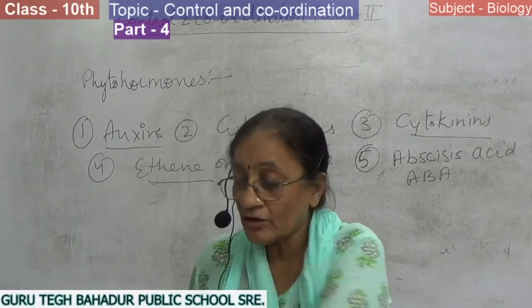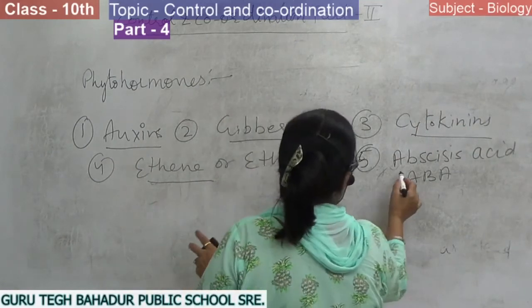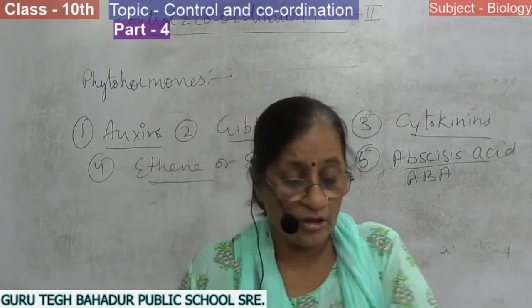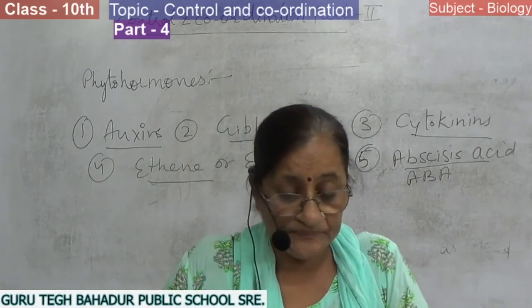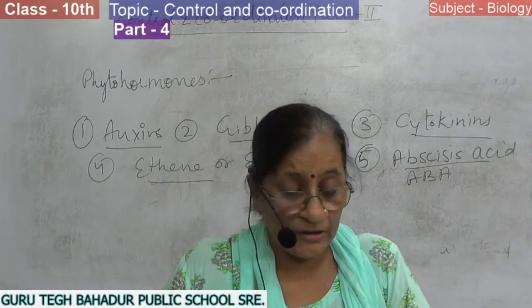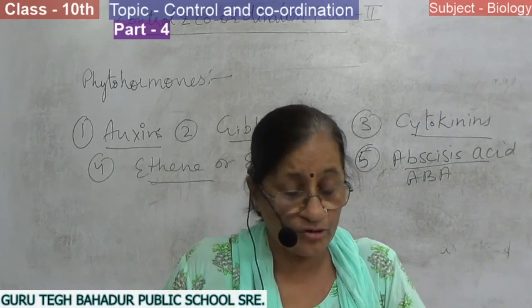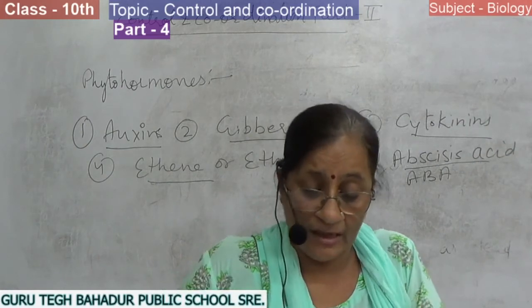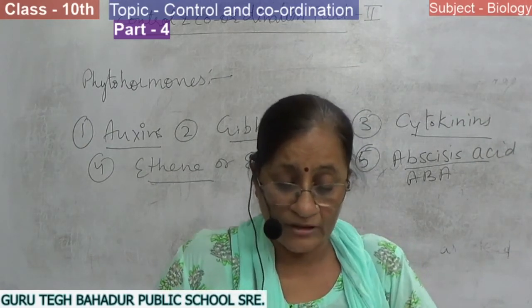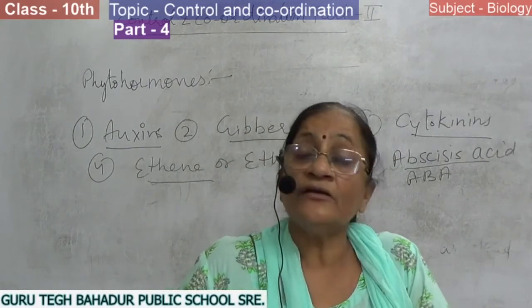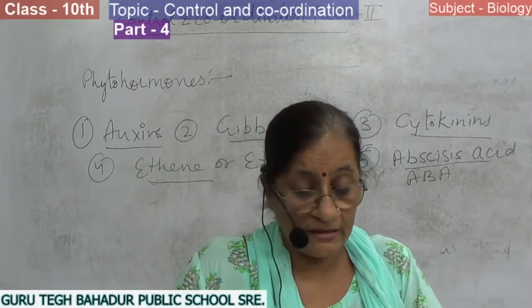And the fifth or last phytohormone is abscisic acid, which is also called ABA. This phytohormone is an inhibiting compound, meaning a compound that slows down growth.